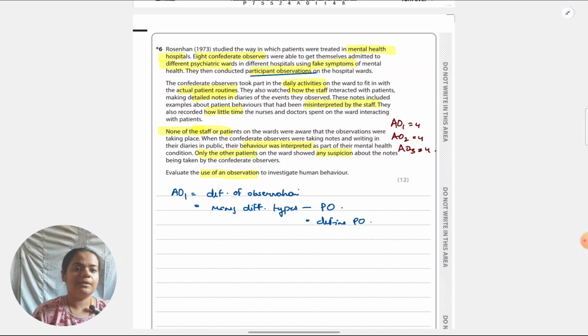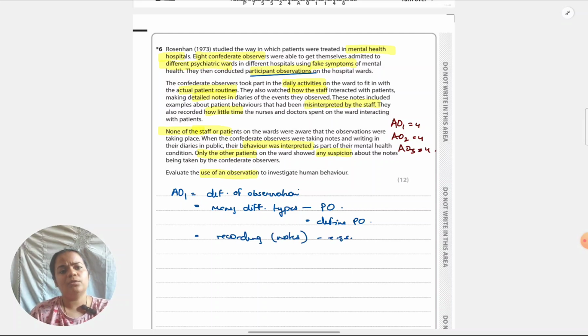What else should we give? Observation also involves taking notes, recording of data. And notes can be made in any form. So you can give some examples of how notes can be made. It can involve written notes, transcriptions like writing books and diaries, or it can involve camera recording, audio recording. So you can just specify those things.